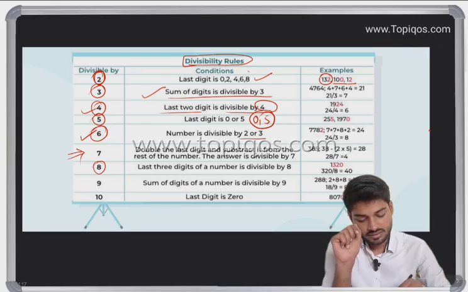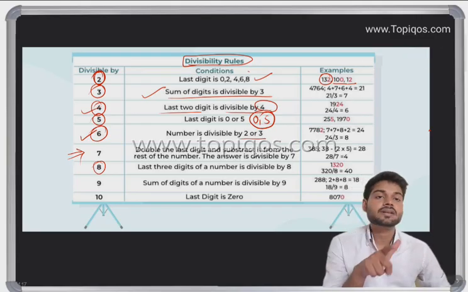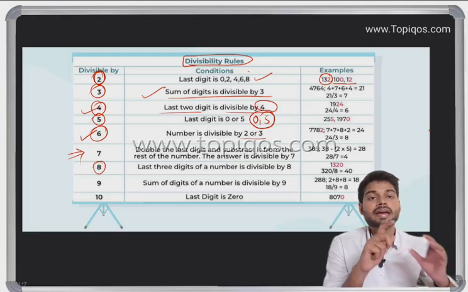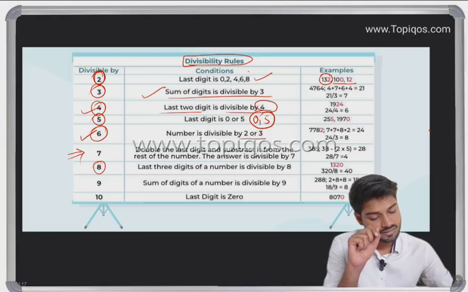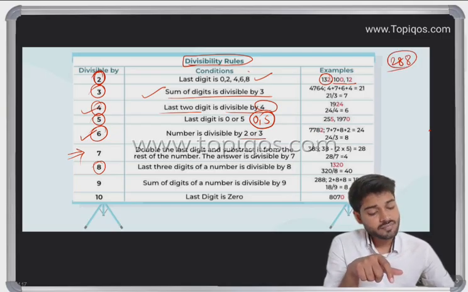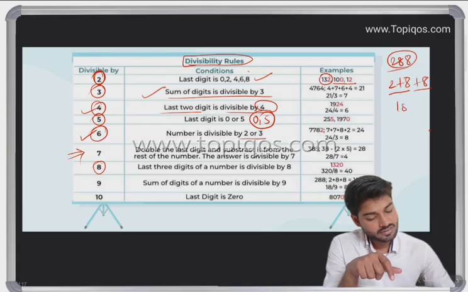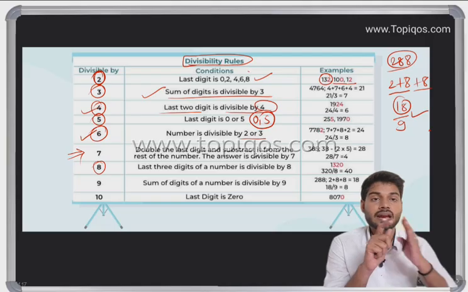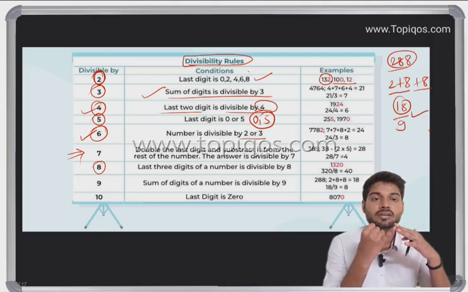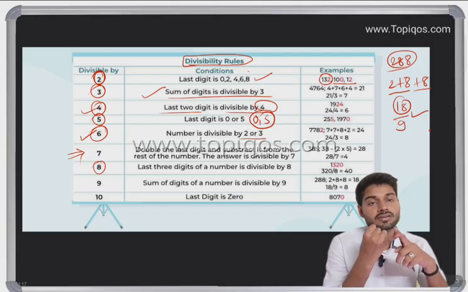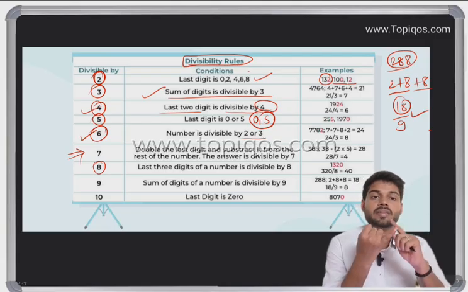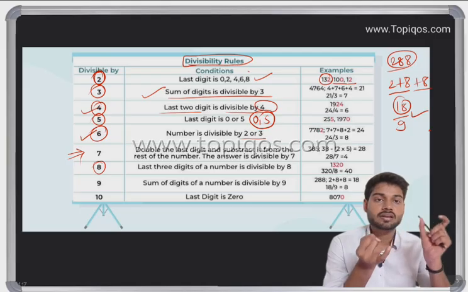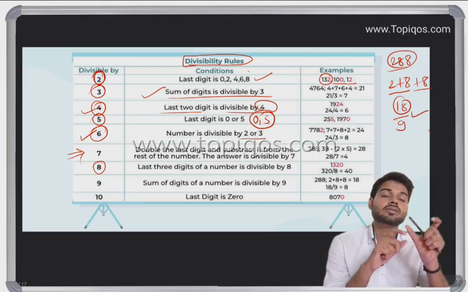Okay, now we'll see the condition for 9. 9 is again simple, similar to 3. We have to check by adding all the digits. In case we have 288, we add 2 plus 8 plus 8, 10, 18. So 18 is going to be divisible by 9, yes. In the case of 3, if we add all the digits, the sum should be divisible by 3. Similarly, if by adding all the digits the sum is divisible by 9, then the whole number is divisible by 9.